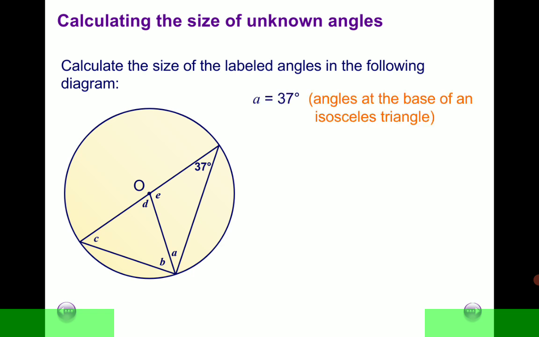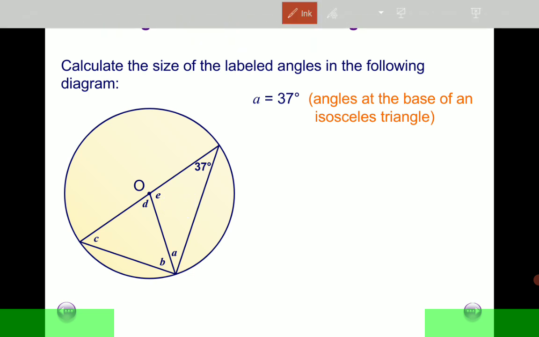All right, so the given angle is 37 degrees, and this can help us to find the angle A. If you look, angle A is a base angle with 37 degrees. This angle here and A are the same, because this side is equal to this side.